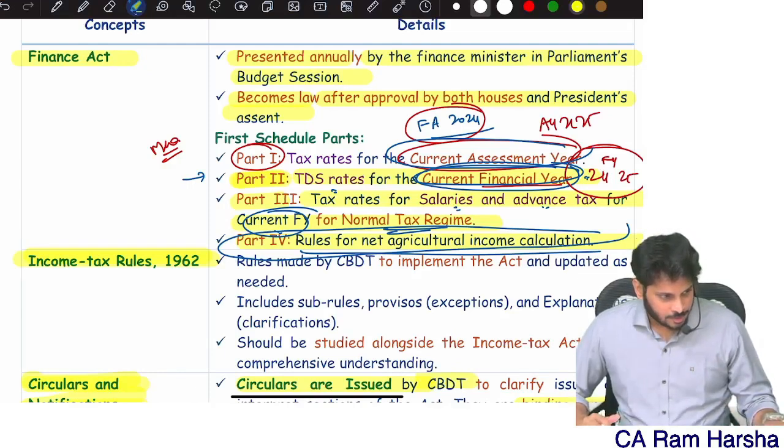Means 31st March, age 60 is over, which means he's a senior citizen. Now he's a senior citizen, right? How should I compute the tax for 4.5 lakh? Look at this. Senior citizen. What is the slab rate?